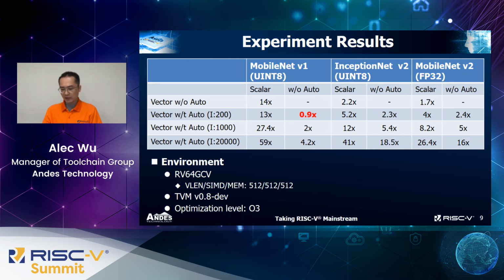According to the paper of AutoScheduler, they claim that 20,000 iterations can achieve a good enough result. This is why the maximum number of iterations is 20,000 in these tables. Furthermore, one finding in this table is that enabling AutoScheduler does not always give a higher speed up. For MobileNet V1, when applying 200 iterations, there is no performance improvement.